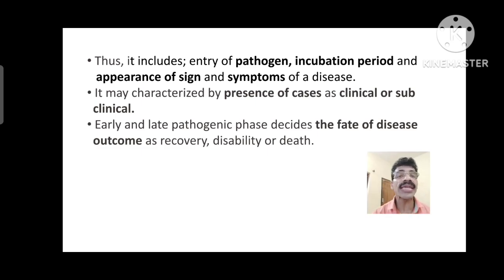Then the early and late pathogenic phases of a particular disease decide the fate of the disease. What is the fate of the disease? The outcome of the disease. Either there would be prognosis, that is recovery, or it may cause disability, as in diabetes mellitus there will be disability, or in diseases like cancer it may cause death. So the early and late pathogenic phases decide the outcome, whether it is recovery, disability, or death, the end of the particular person.